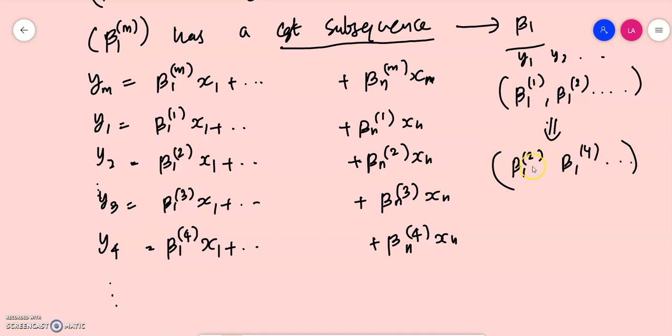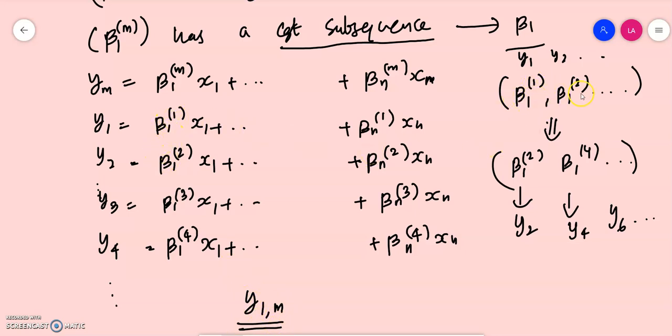For our convenience, we assume that this sequence converges to beta 1, which we have already assumed. Corresponding to this, we have y2, y4, y6, etc. This is a subsequence of ym. So associated with the subsequence of beta 1m, which converges to beta 1, we have a subsequence of ym. We term that subsequence y1m. Okay, I think you understood this clearly.